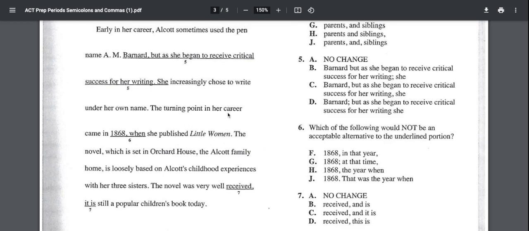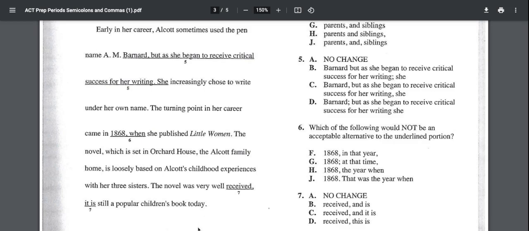So F, the turning point in her career came in 1868, in that year, she published Little Women. So in that year, she published Little Women is a complete sentence, but we're combining 2 complete sentences then with only a comma. We have to have a conjunction. So this one would not work. F would be the answer. Well, let's just double check and make sure that H is an acceptable alternative. The turning point in her career came in 1868, the year when she published Little Women. Yeah, good. It's adding on more information about 1868. It comes at the end of the sentence, so we separate with a comma and don't need another comma on the other side because of the period.